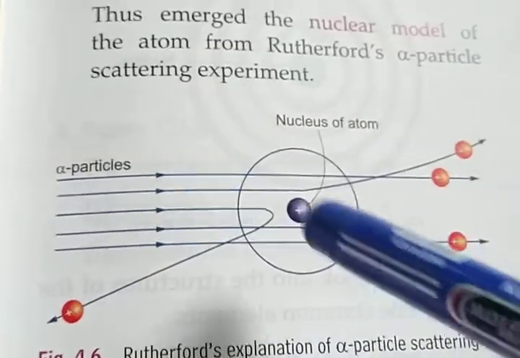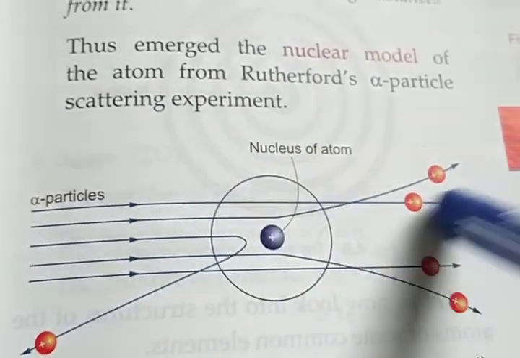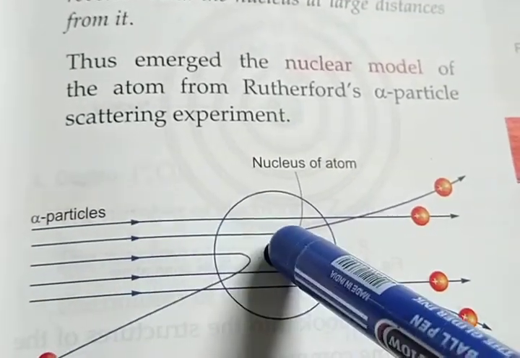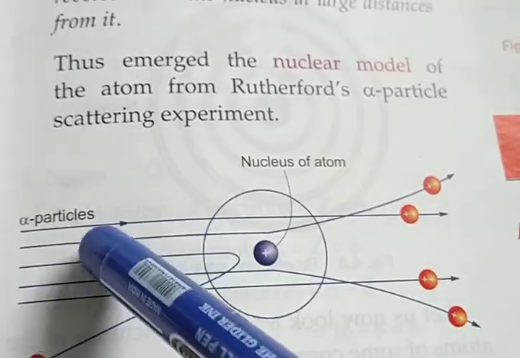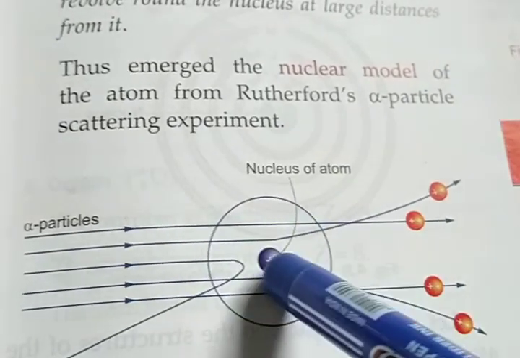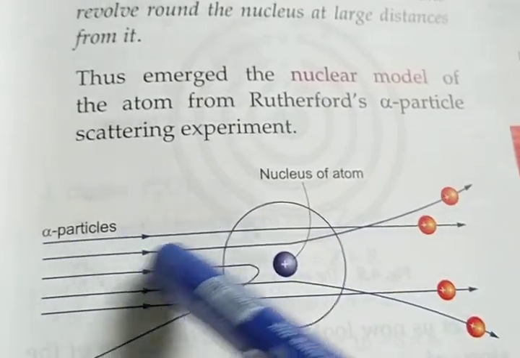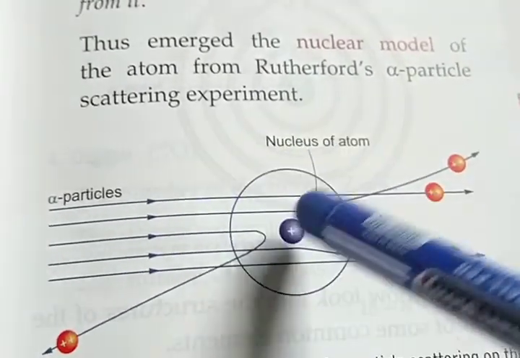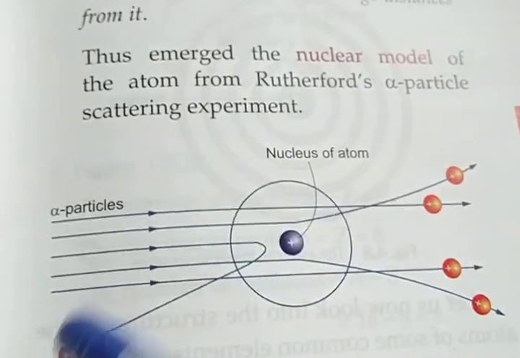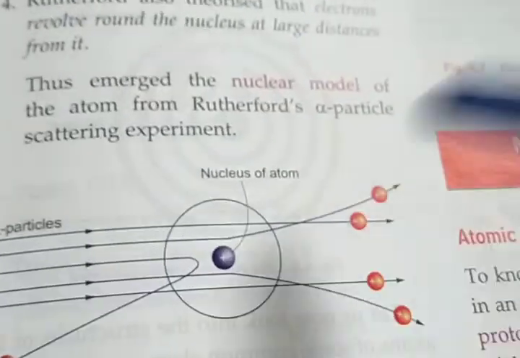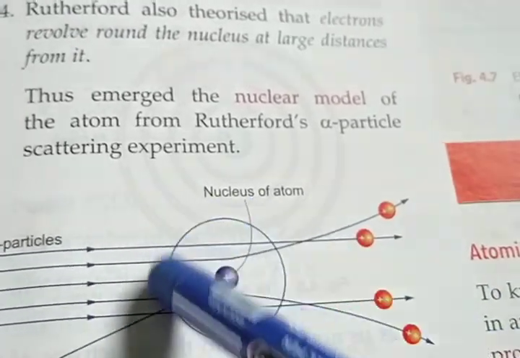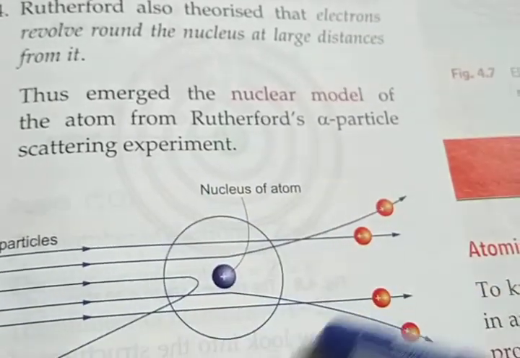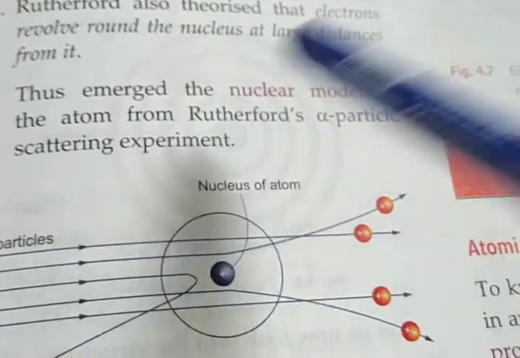So what is the summary? Basically, alpha particles move straight through. I mean, it proved that there is nothing else at the center. Some alpha particles are deflected from their path because they are either attracted or repelled by the center of the atom. And a few alpha particles are totally deflected from their path because at the center there is something else by which they are repelled. And the last one is, at the center there is something known as the nucleus, and the electrons move around the nucleus from a large distance on their particular axis.